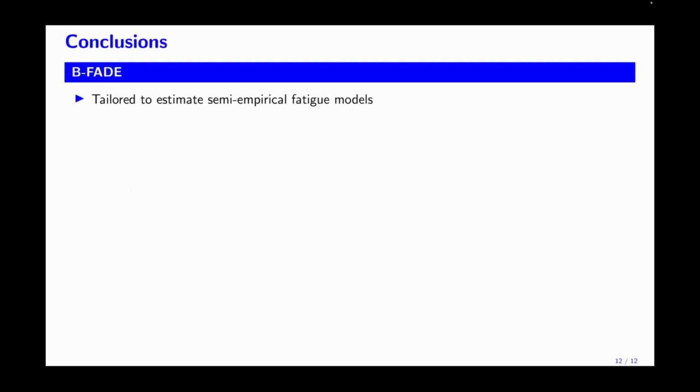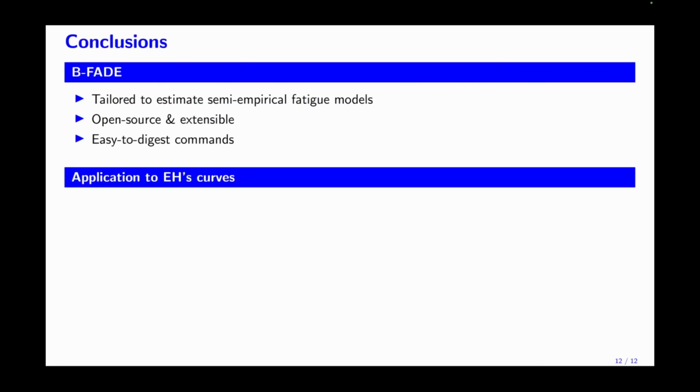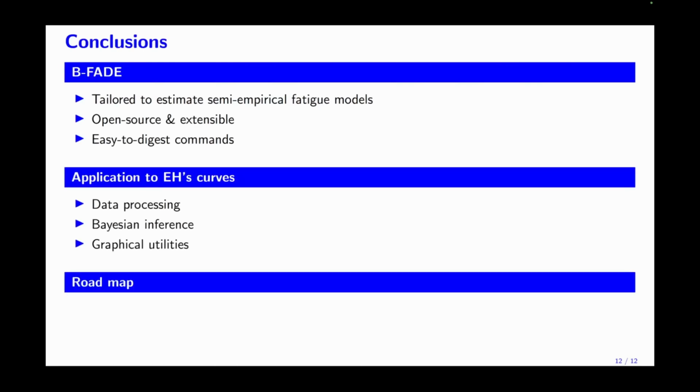Wrapping up, I walked you through the application programming interface of this software package, which is tailored for Bayesian inference on semi-empirical fatigue models. It's open source, extensible, with human-friendly commands. I benchmarked this package against the identification of the Eladad curves, encompassing data processing, core computation, and plotting utilities. Developments are foreseen, such as implementing a framework for Bayesian regression, and maybe a graphical user interface.